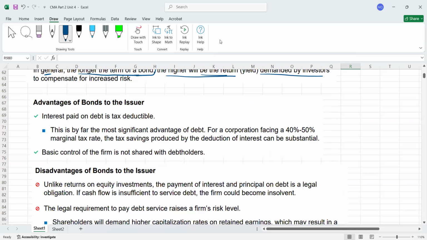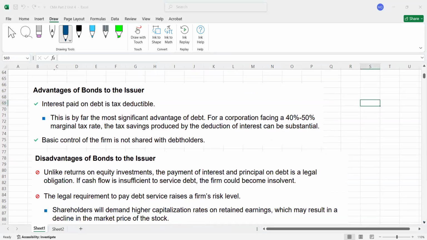Some advantages and disadvantages. So first we are talking about if, as a company, you issue the bonds, what advantages you will get as an issuer. Please remember, issuer stands for the company. The company who is going to issue the bonds is called the issuer. So we are now discussing the advantages of bonds to the issuer.